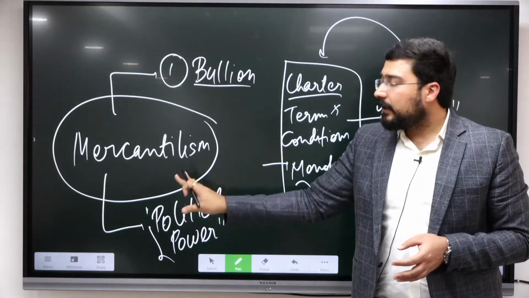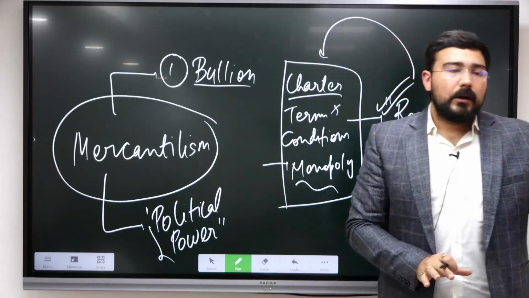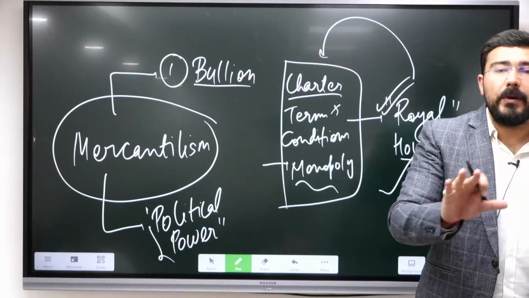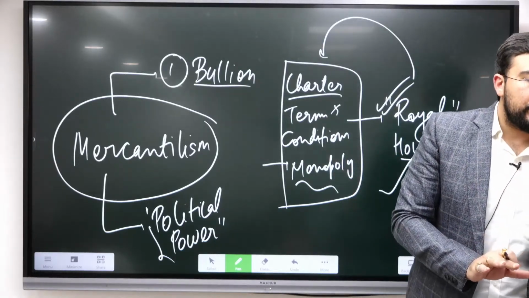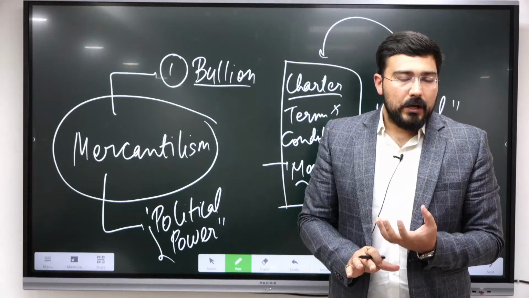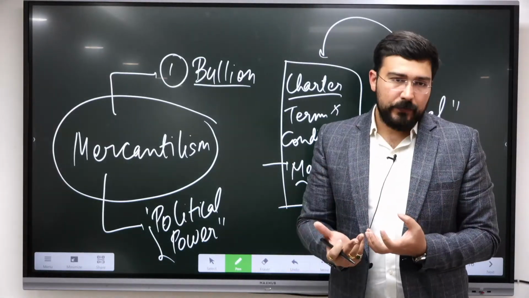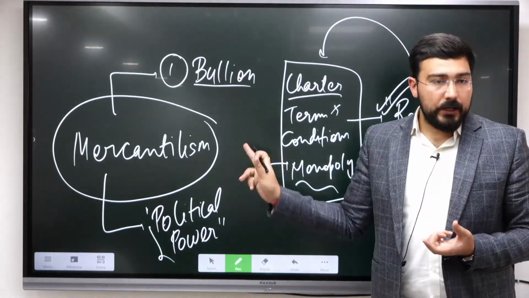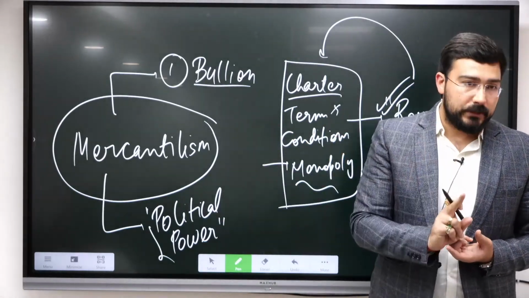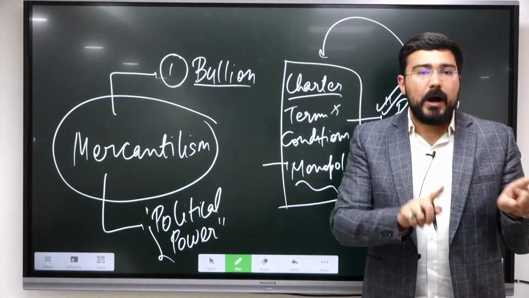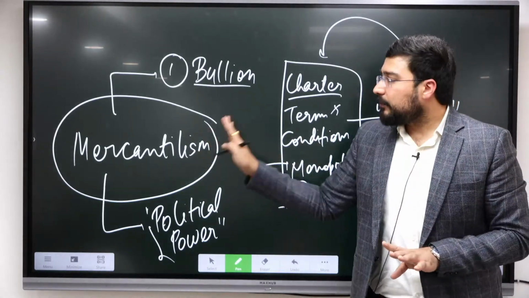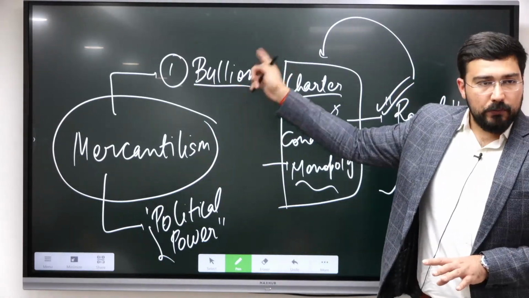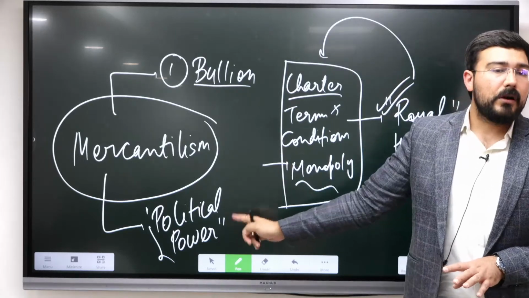That's why mercantilism was later criticized by Adam Smith, who is considered the father of the modern economic system. He came up with his famous book, The Wealth of Nations, which says that there should be capitalism or the policy of laissez-faire, that the state should not intervene in economic policies. There should be the direct role of demand and supply. So mercantilism was the initial system where they wanted profit in terms of accumulation of wealth through the use of political power.